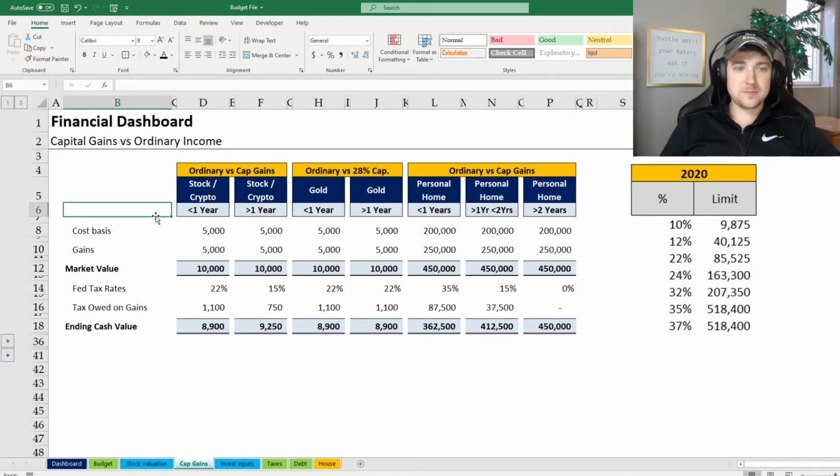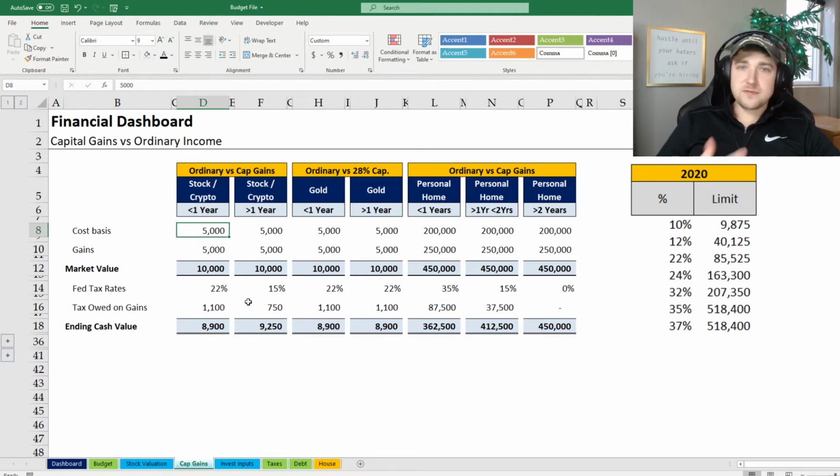And obviously, if you hold less than a year, you fall into ordinary income taxes, and if you hold greater than a year, you will fall into the capital gains. For the illustration of this, we're going to use $50,000 as an individual's taxable income, which means that if you make around $60,000, $65,000, that's probably where you'll fall. You invest $5,000 in today's environment.